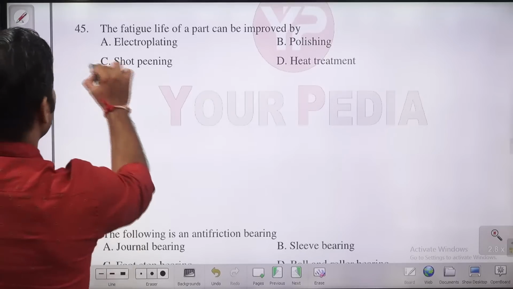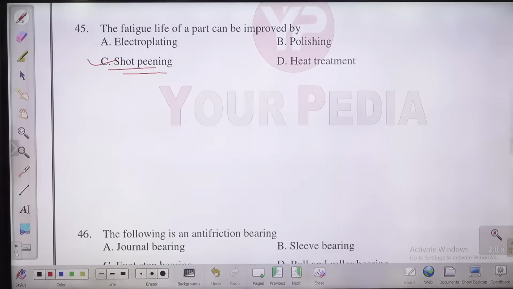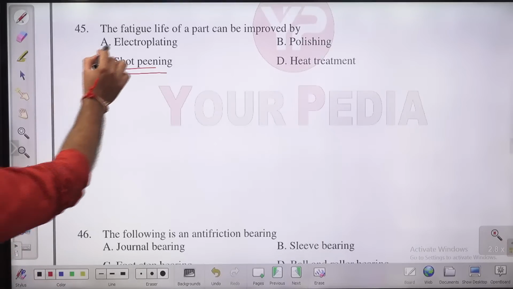So for this question, the answer will be shot peening. We bombard a component with very small balls, and that is going to improve its fatigue life, because whatever cracks, stress concentration, or deformities are there in a particular component, those are going to improve. So the mechanical properties of a component improve if you carry out shot peening. Electroplating only protects the surface. Heat treatment we generally carry out to improve the strength, but it is not going to improve the fatigue life. For making a component ductile or tougher, you can carry out heat treatment, but shot peening is going to improve the fatigue life.